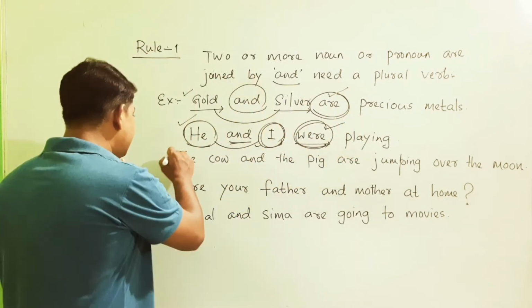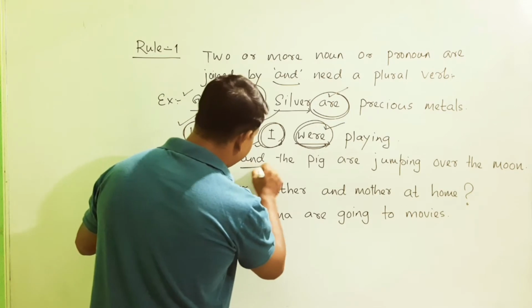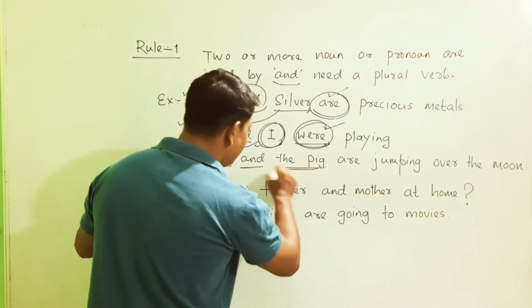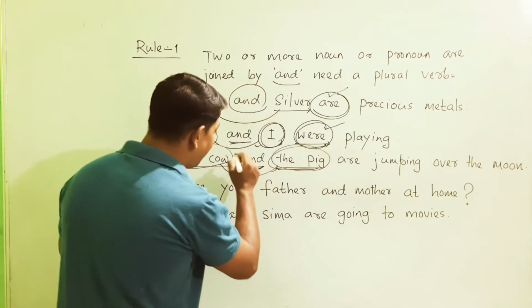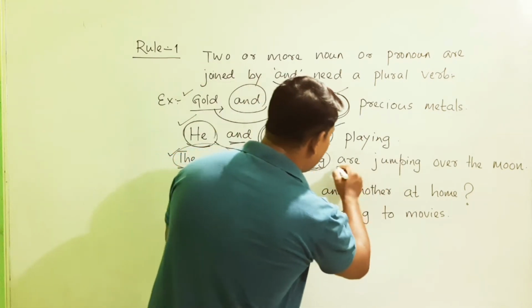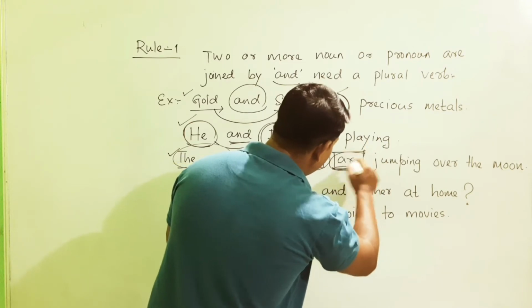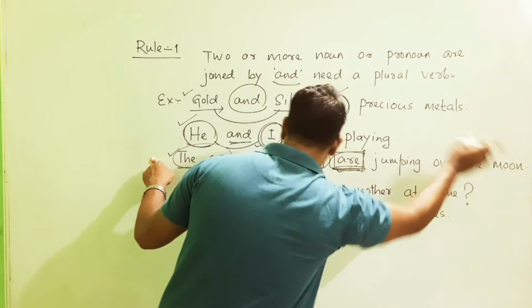So let us think about the third example, the cow and the pig. So the cow, this is a noun, here another noun, and both the nouns are joined by and. So the cow and the pig are jumping. Here is the verb. This is the plural verb. Here it is used: the cow and the pig are jumping over the moon.